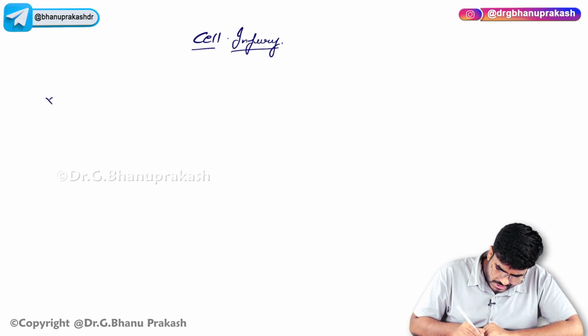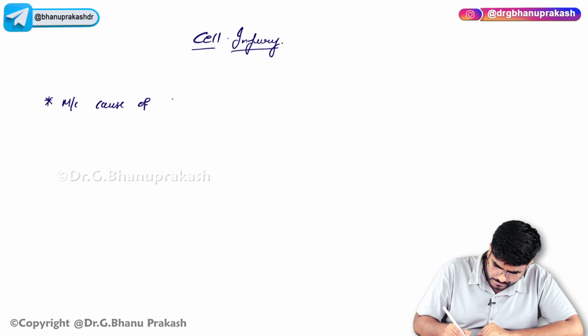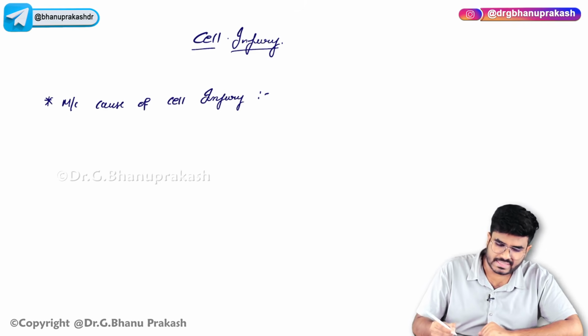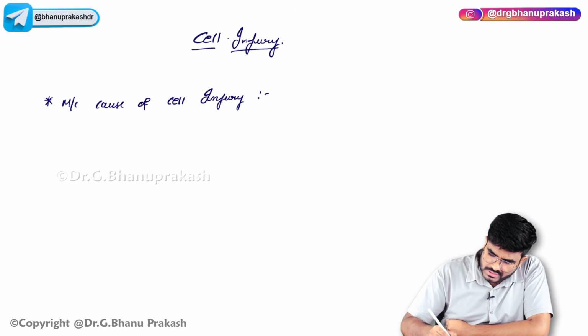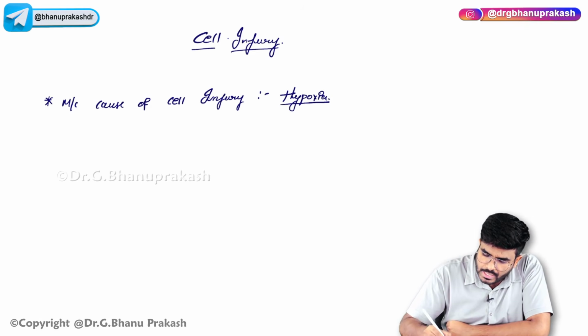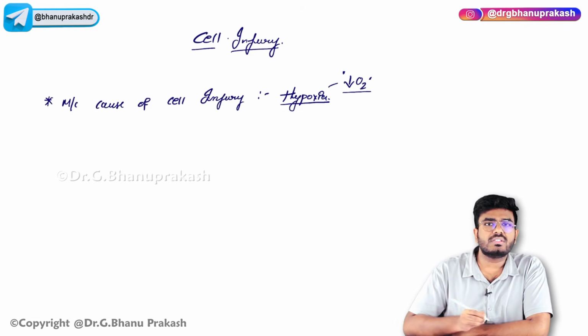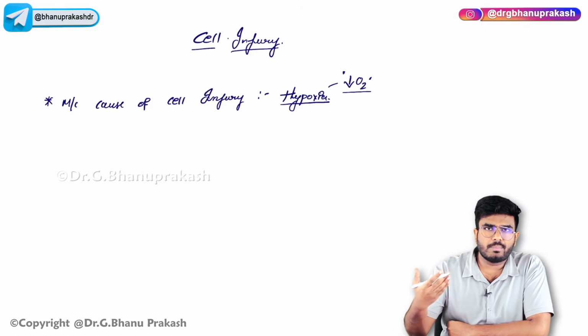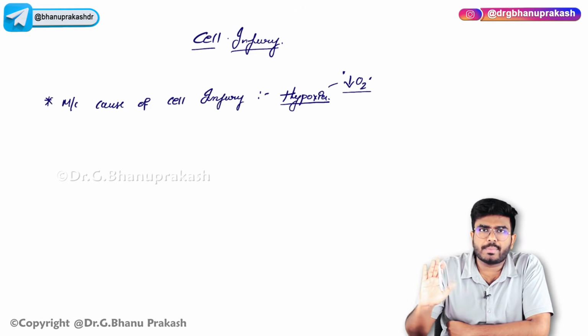Now, my first question is, what is the most common cause of cell injury? Why is a cell getting injured? The most common cause is hypoxia. Now, what exactly is hypoxia? Hypoxia means decreased oxygen to the tissues. There is less availability of oxygen for the tissues, whatever might be the reason, because of some blood vessel blockage or some other reason, and this hypoxia is going to cause damage to the tissues or the cells.